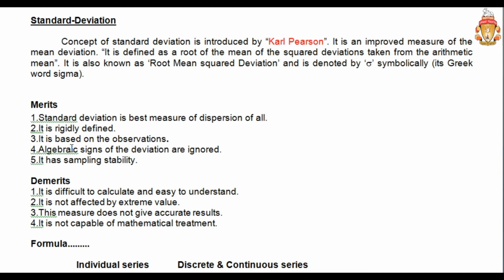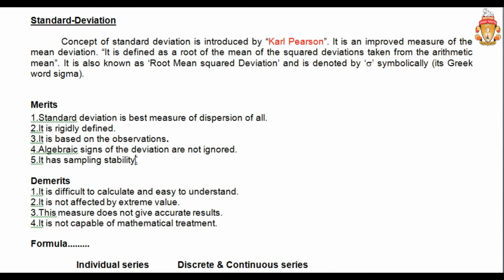Algebraic signs of the deviations are not ignored. If it is minus, you show it as minus, and plus means plus. But as it is the square root, the root value never comes negative. So at the end, you never get any negative value of the standard deviation, and there is no ignoring of the sign.